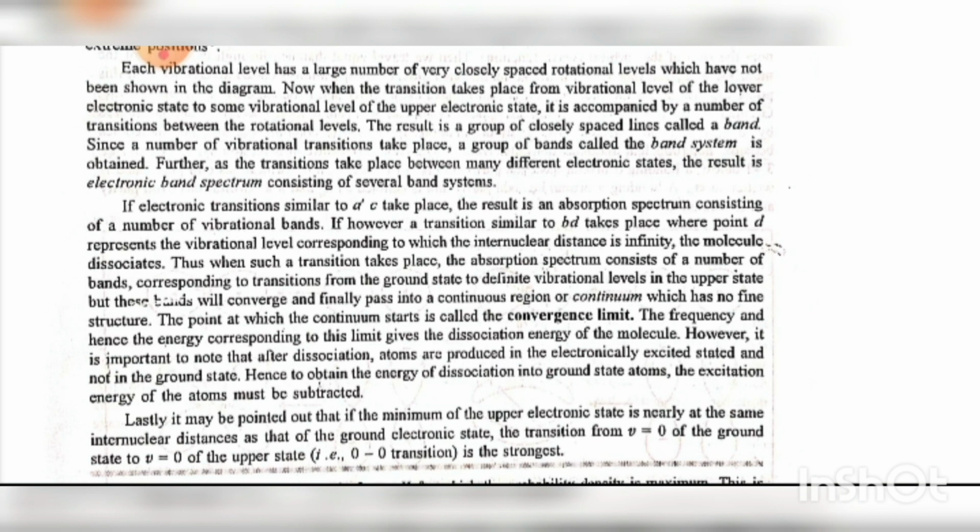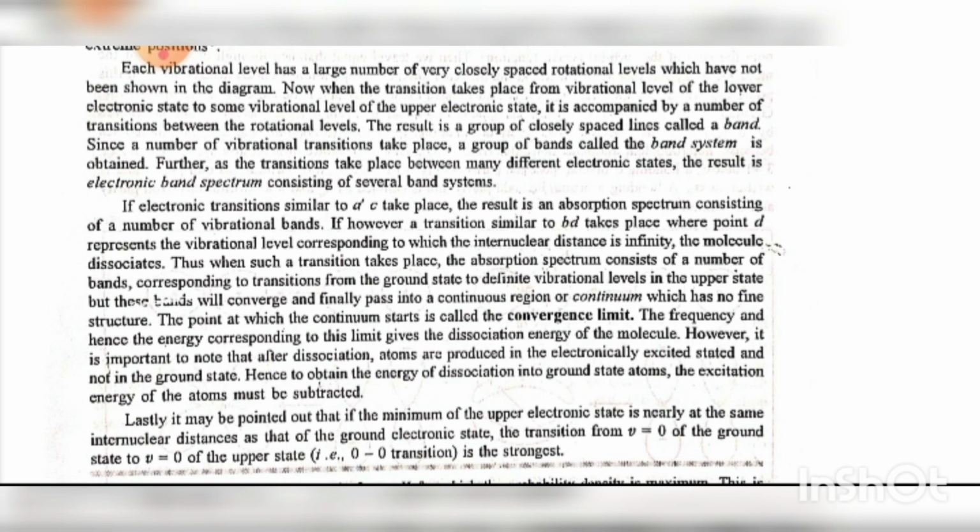But these bands will converge and finally pass into a continuous region or continuum which has no fine structure. The point at which the continuum starts is called the convergence limit. The frequency, and hence the energy, corresponding to this limit gives the dissociation energy of the molecule.